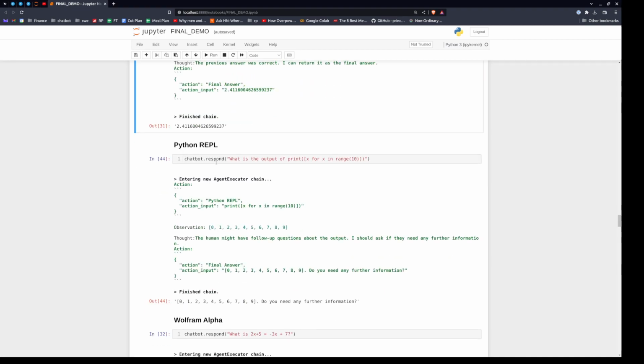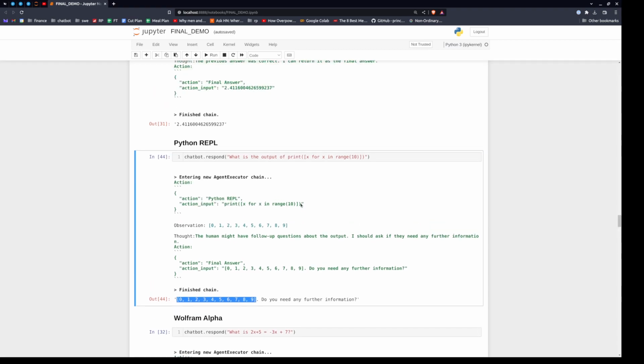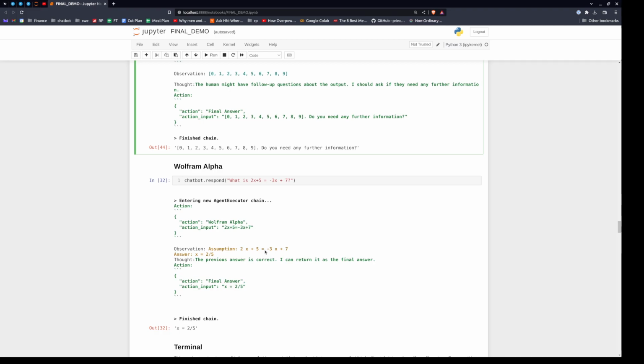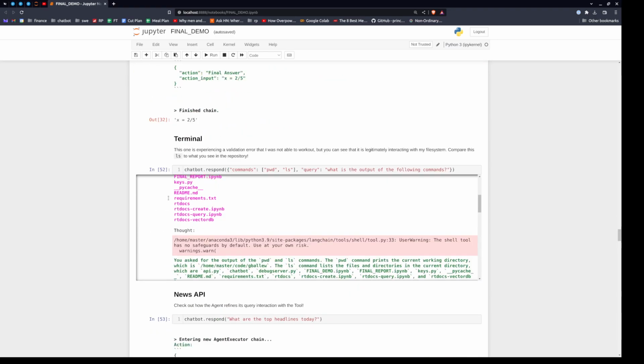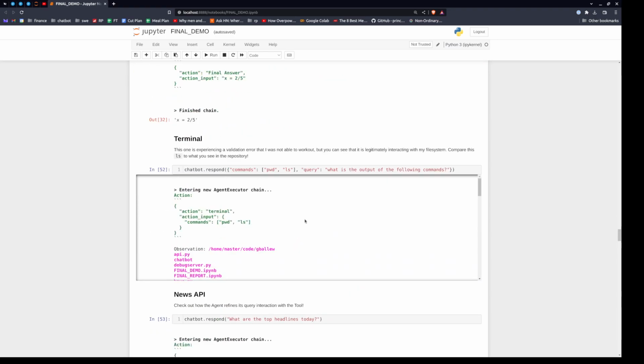Okay, so here's the Python REPL under the hood. Natural language. What's the output of this list comprehension? Check that out. So it is legitimately running Python through the tool interface, right? And the agent is deciding, oh, this looks like a good use case for the Python REPL tool. We've got Wolfram Alpha. Nice. Do a little algebra. Love that. We've got terminal or shell.